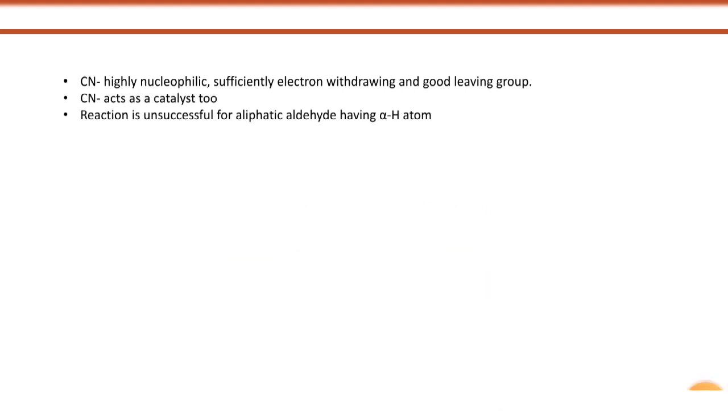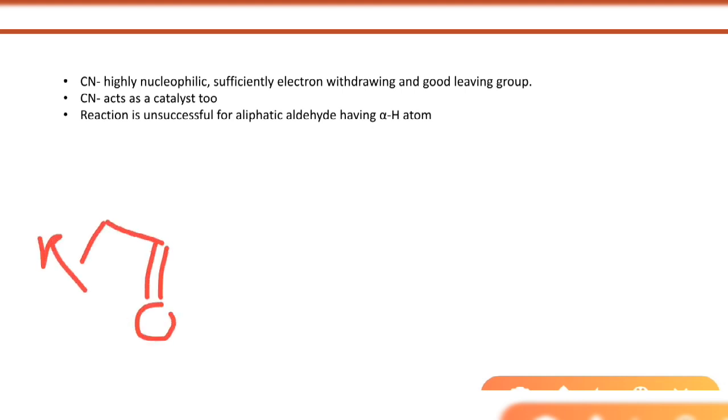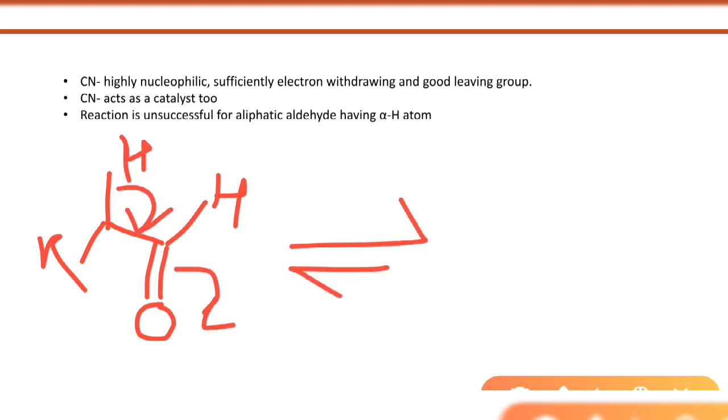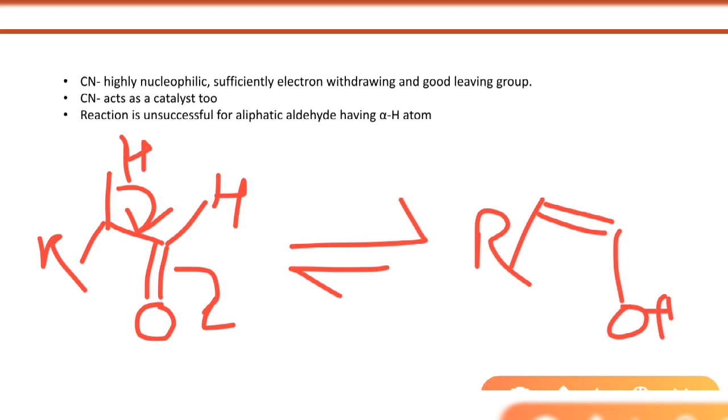So an aliphatic aldehyde compound having alpha hydrogen is enolizable, easily goes to its enol form, so that the electrophilicity of this carbonyl carbon decreases and the reaction tendency decreases.